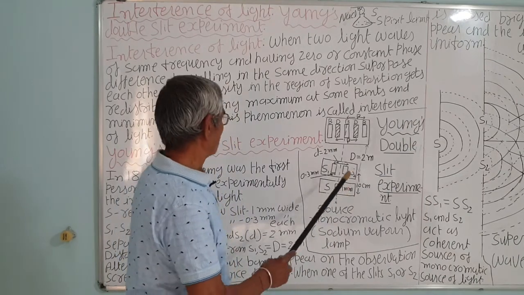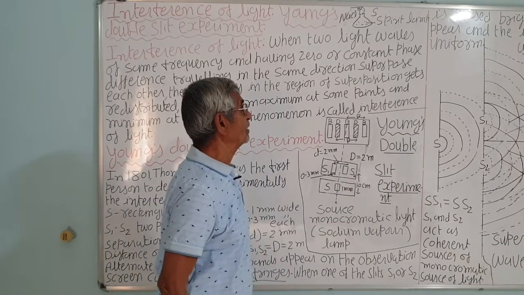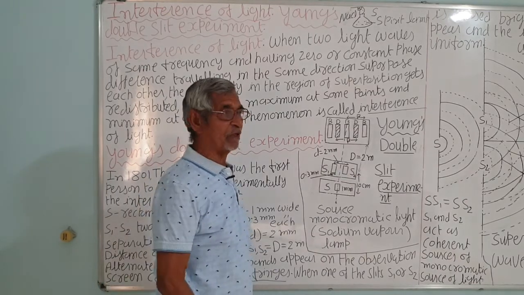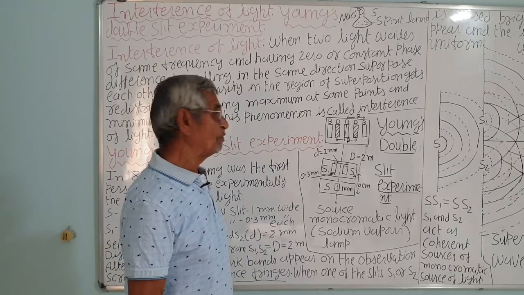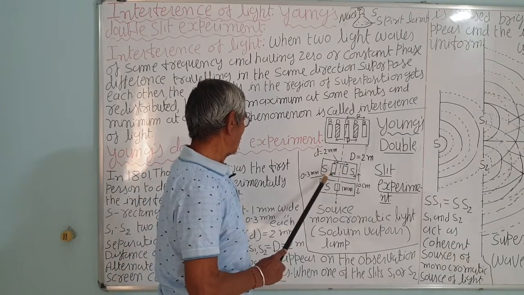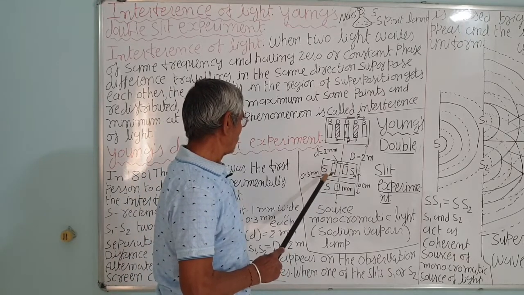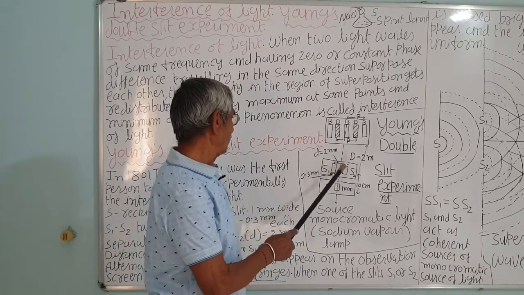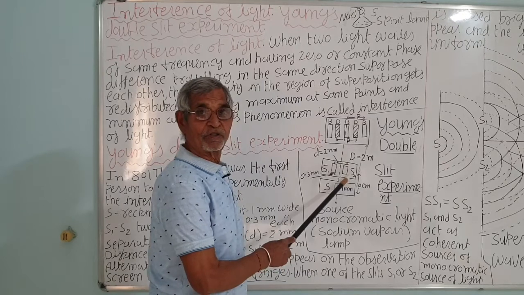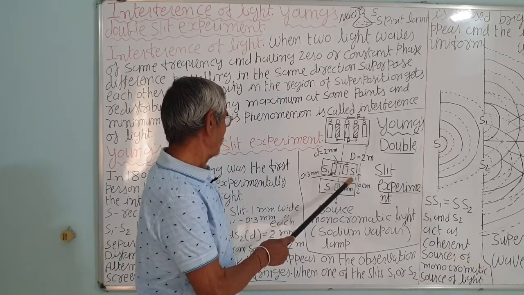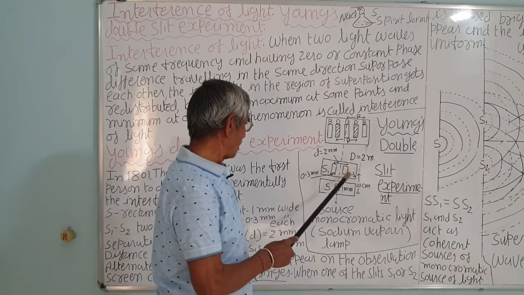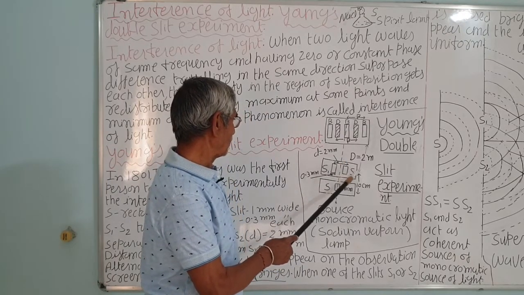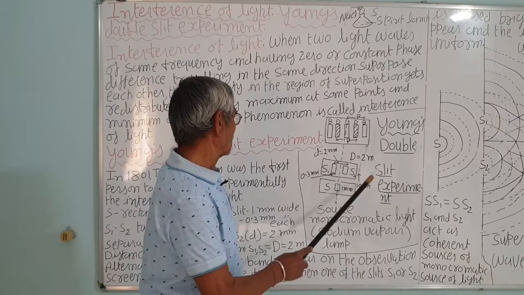As we have seen yesterday, a number of wave trains superpose each other. The displacement of the resultant wave is the algebraic sum of the displacements produced by the individual waves. Say A1 is produced by the wave train originating from the source S1, and A2 is the amplitude of the wave from S2. That amplitude is the maximum displacement in the upward direction, called a crest, or in the downward direction, a trough.